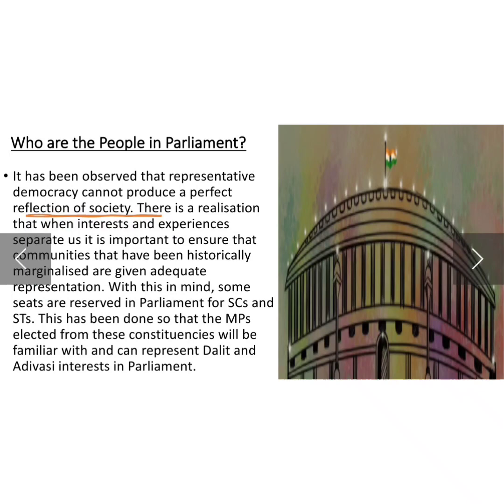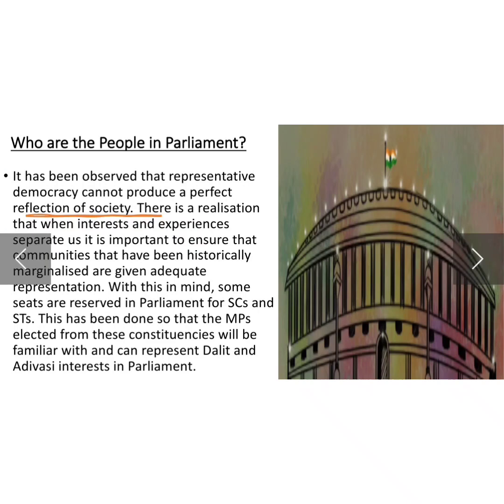Now, next is that it has been observed that representative democracy cannot produce a perfect reflection of the society. Class, we know that no society is totally perfect. There may be flaws, but democracy tries its best to produce a perfect society.